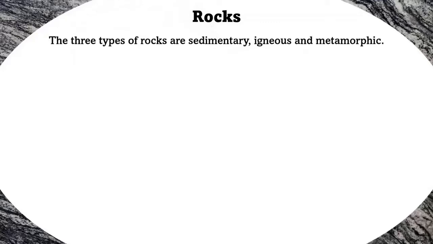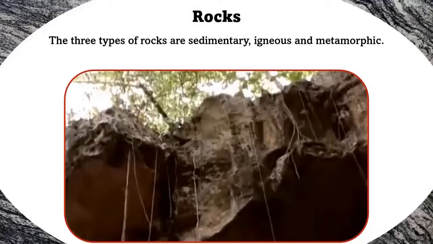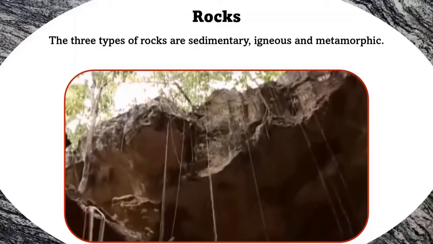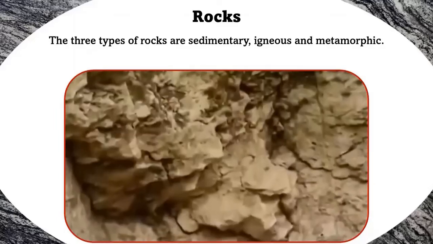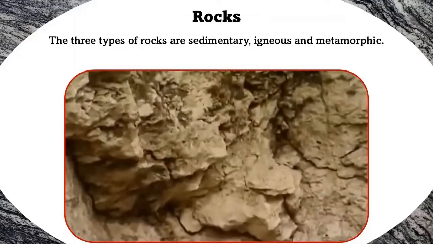Now rocks. Rocks are defined as naturally formed aggregates of minerals or mineral-like substances. Rocks can be made up of one type of mineral, several minerals, or no mineral at all. Limestone is a rock that is composed of the mineral calcite. Many crystals of calcite are cemented together to form limestone. Coal is an example of a rock that isn't composed of any mineral but instead is made of decomposed organic matter. Rocks are often classified by how they are formed.